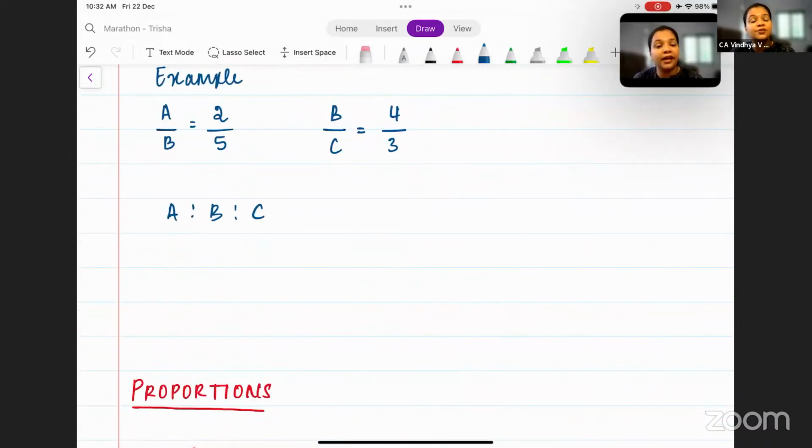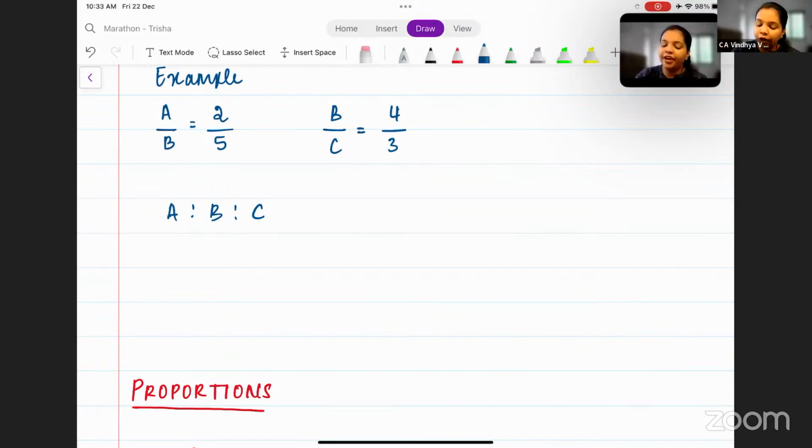Ratio of A is to B is to C. How do we do this? How do we get the ratio of A is to B is to C? Can you randomly write the values? A is to B is 5, C is 3. Or A is to B is 4. I like the number 4, so I'm going to write 4. And C is 3. Definitely. So how do we write it down? How do we get a continued ratio of three particular things?